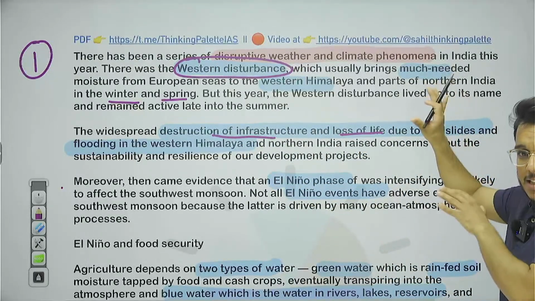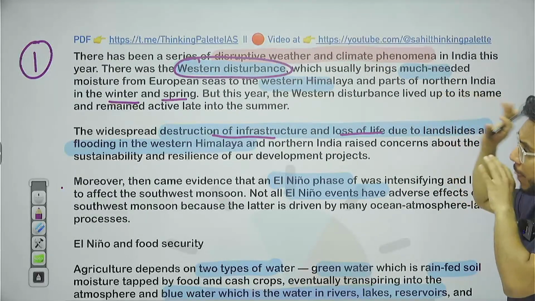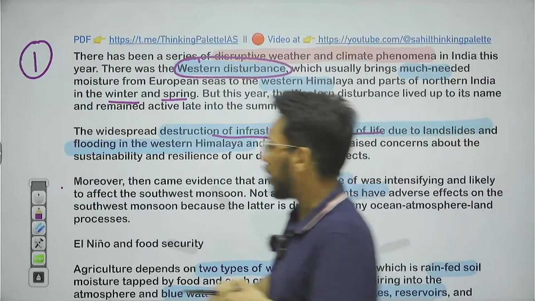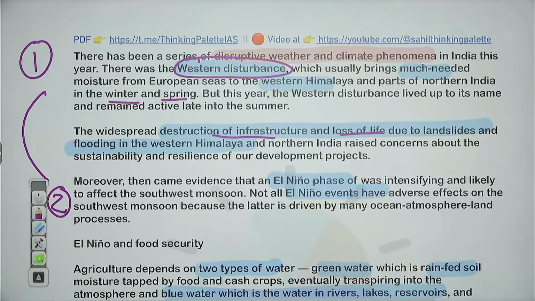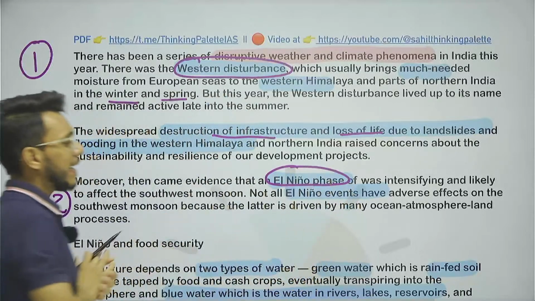So here we see how the climatic patterns are impacting and leading to disasters. Then guys, the next development that comes here is that the El Nino phase is intensifying.